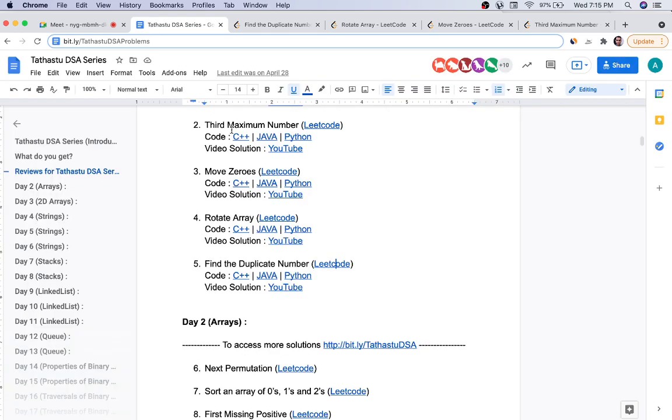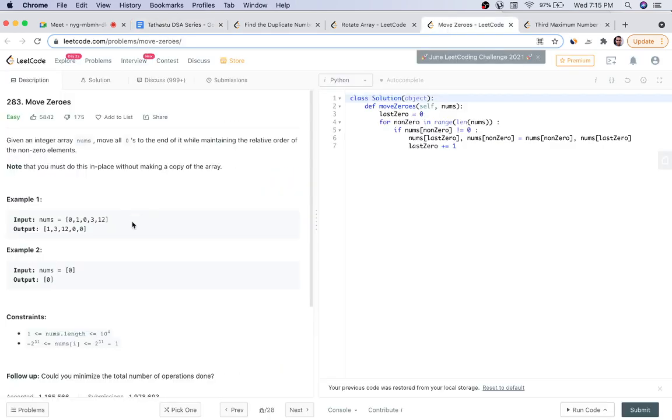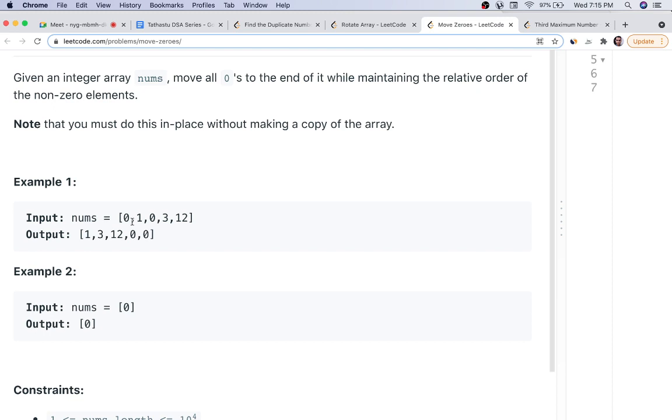So let's understand the next 3 questions that you have to do on your own, and then we'll discuss it tomorrow. First is move zeros. So it's a very simple question. You are given an array 0, 1, 0, 3, 12. What you have to do is push all the zeros to the back and all the numbers to the start. It's a very important and very interesting question. You can use the two pointer approach as one kid was describing earlier.